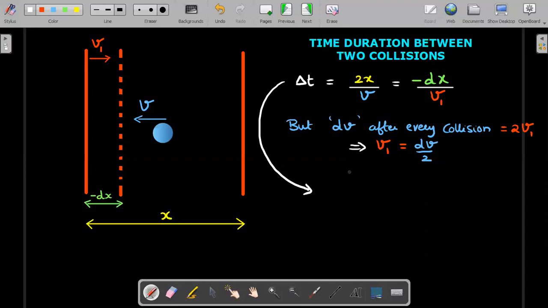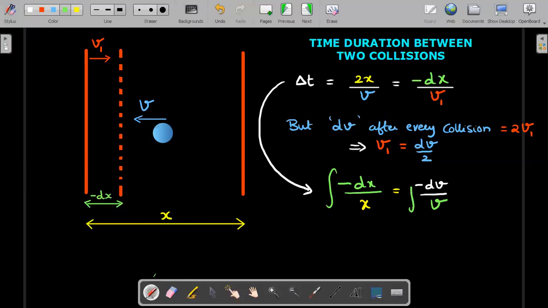It would be simply minus dx divided by x equals minus dv divided by v. We would like to integrate this; the 2 got cancelled.